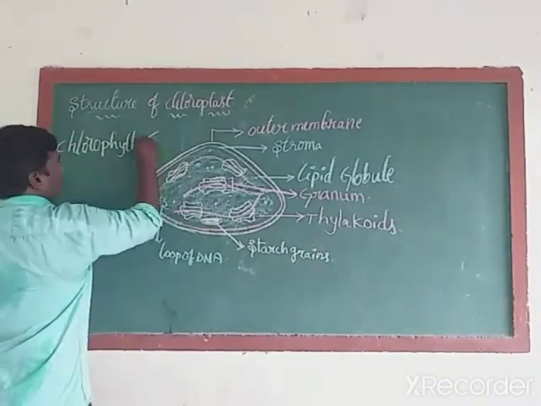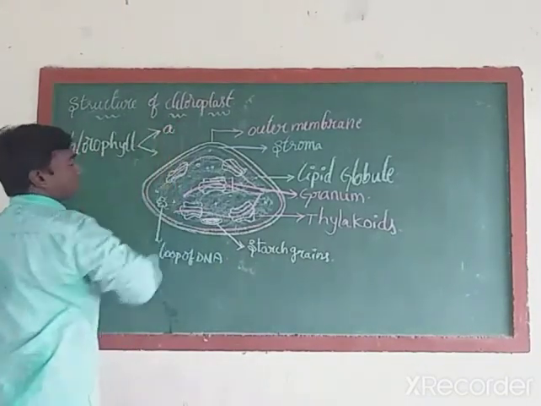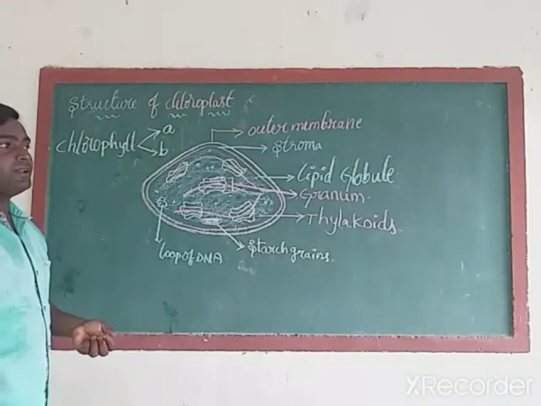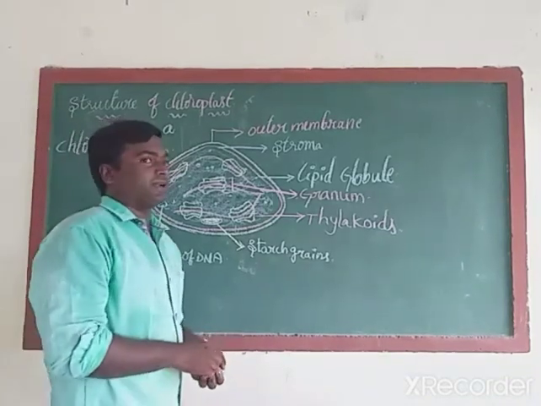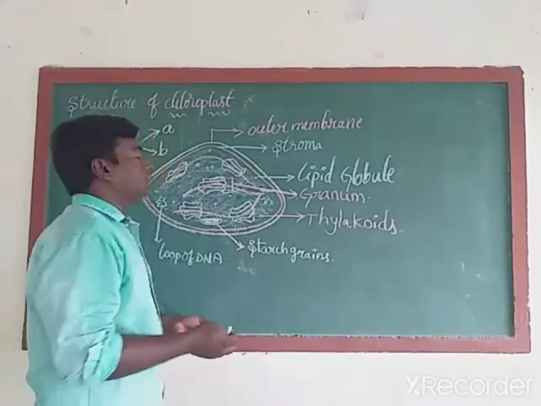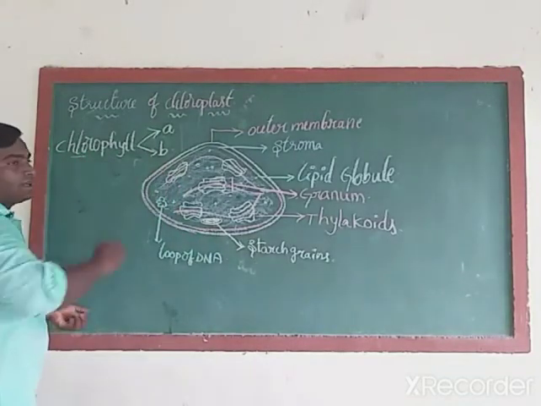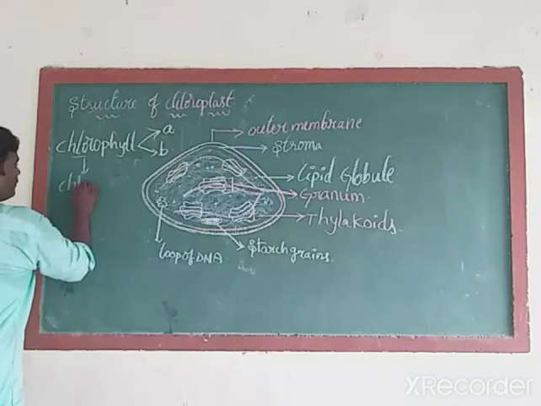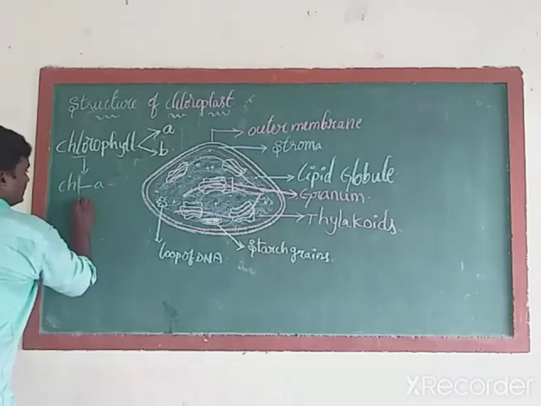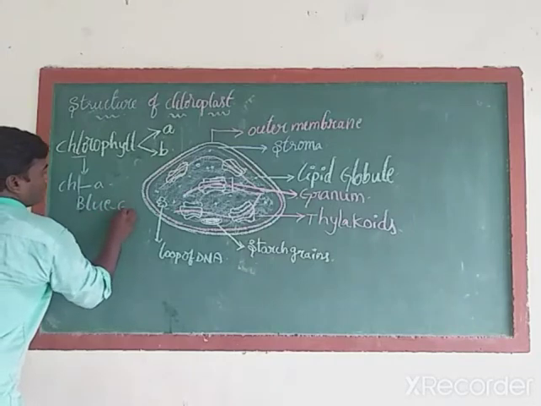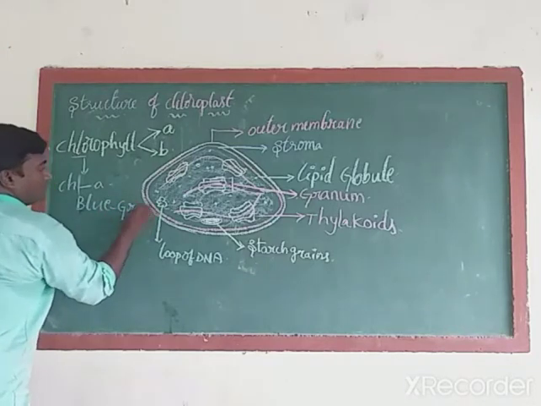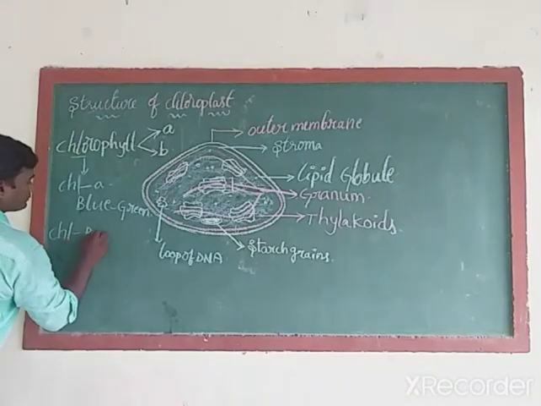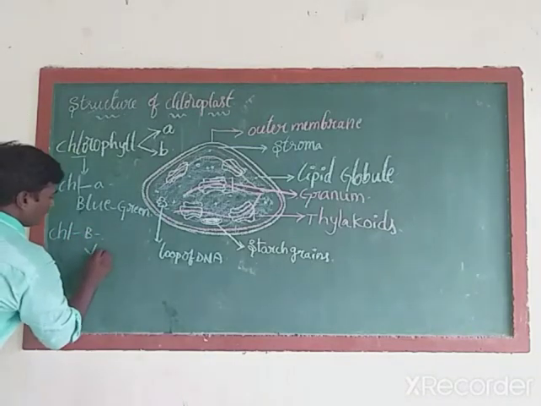This chlorophyll is again divided into how many types? Two types. Chlorophyll A, chlorophyll B. These both are useful to give green color to the plant leaves. Let us discuss chlorophyll A. This chlorophyll A is blue-green in color. Next, chlorophyll B. It is yellow-green in color.